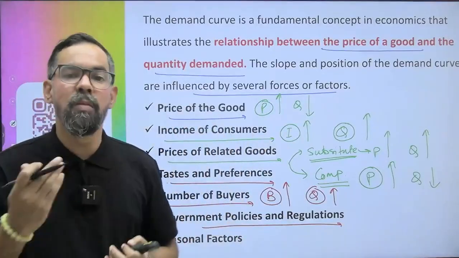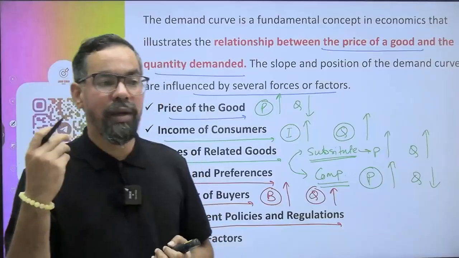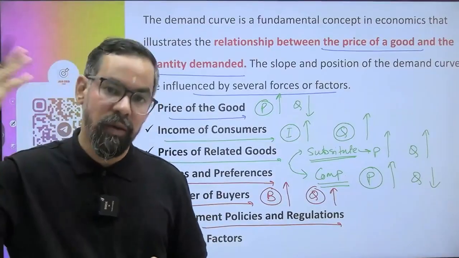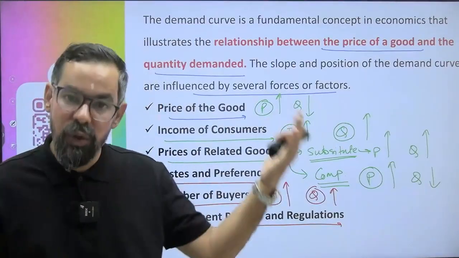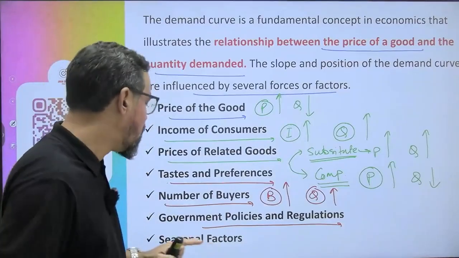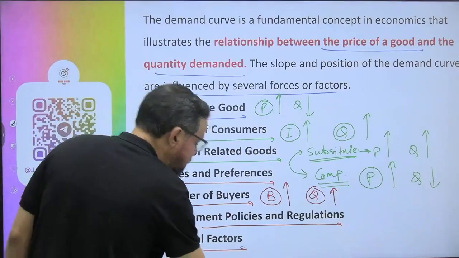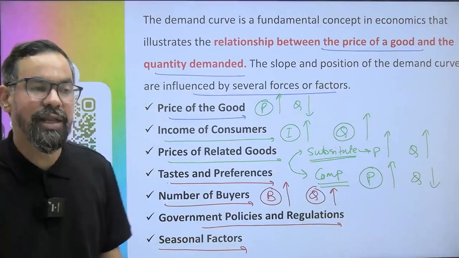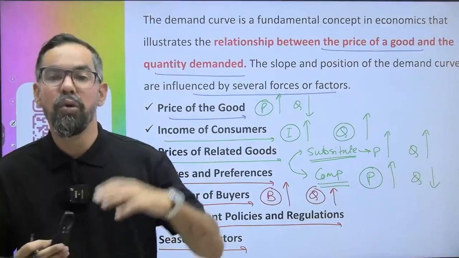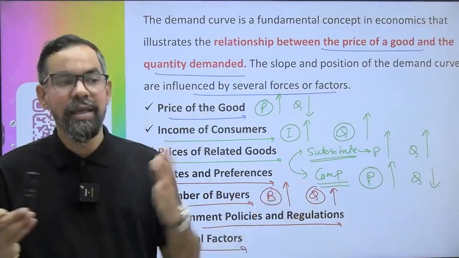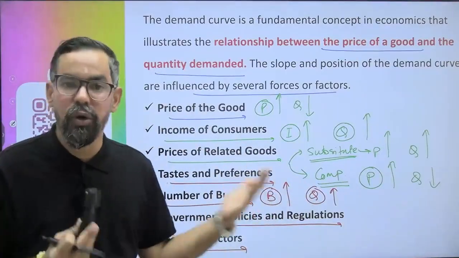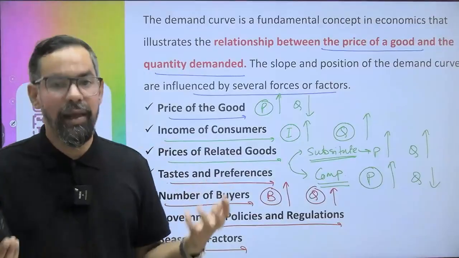Let's say the government imposes some sort of taxes on your product. It will become costlier, so the prices will go up, and people will demand less, or vice versa. Seasonal factors: there are some seasonal goods. In winters there is more and more demand for tea and coffee. In summers there is more and more demand for cold drinks and other soft drinks.